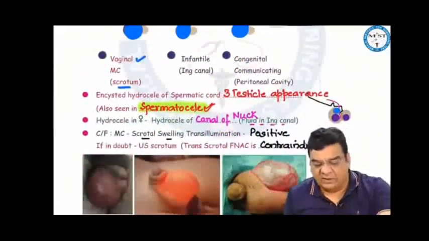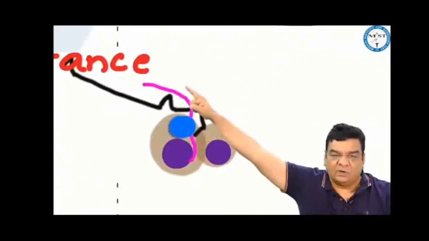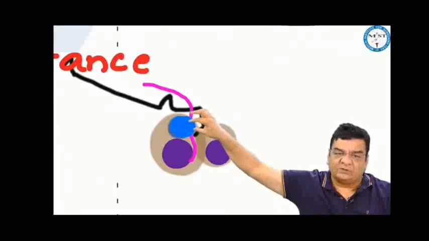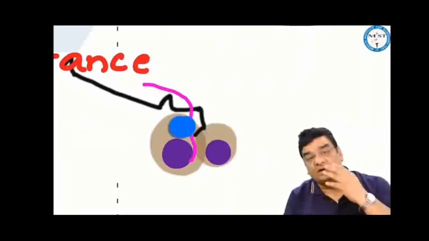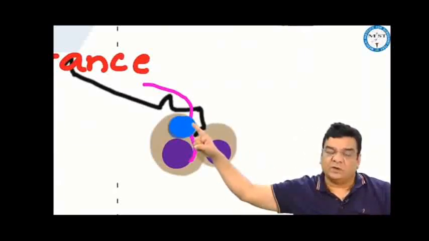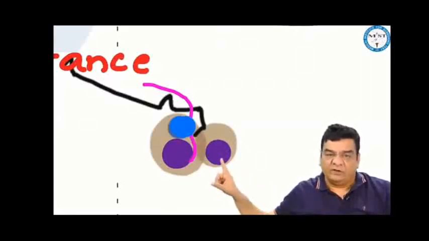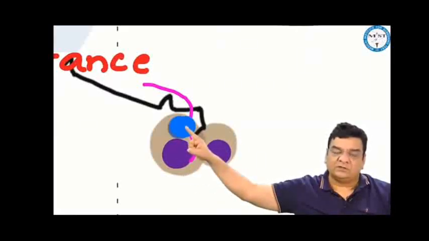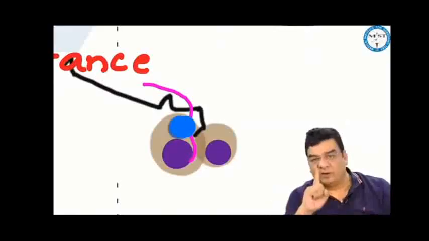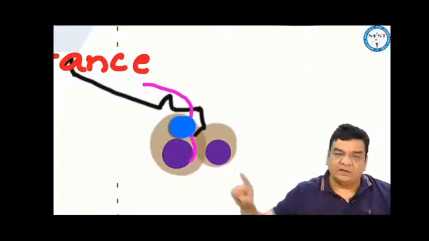Another type of hydrocele can be encysted hydrocele of the cord, like the pink color, suppose, is the spermatic cord. Sometimes there may be fluid collection in relation to the spermatic cord, what you're seeing here, or sometimes there is another condition where there is sperm collection in relation to the spermatic cord, which is called a spermatocele. When we examine these patients, we feel one testis, two testis, and this swelling is also giving the third testicular feel. So a three testicular appearance can be seen in spermatocele, which would be the best answer. If that is not given in the options, then encysted hydrocele of the cord.